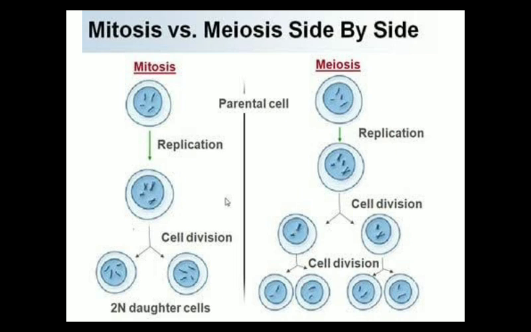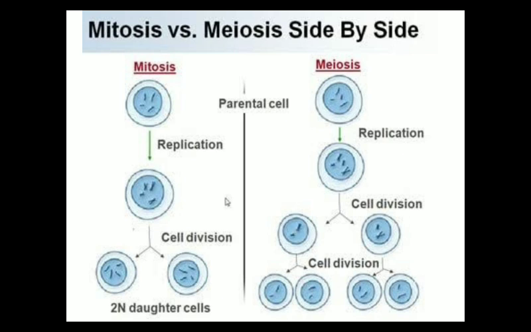In mitosis, we observe that mitosis takes place in a single cycle of cell division, which means this single parent mother cell gives rise to two daughter cells. But on the other hand, in meiosis, this parent mother cell first gives rise to two daughter cells, and now these daughter cells further divide and produce two more new cells.